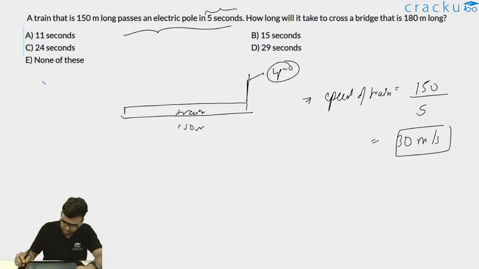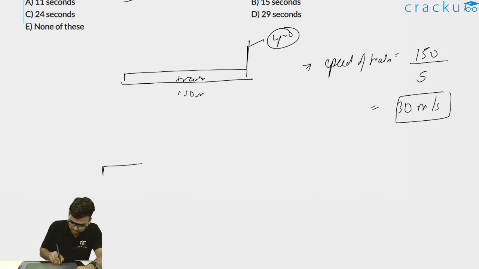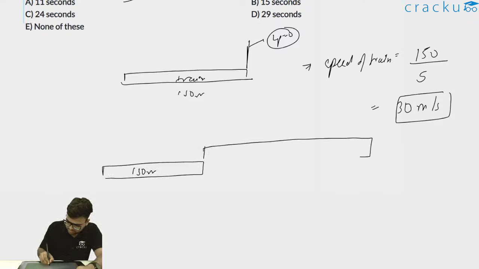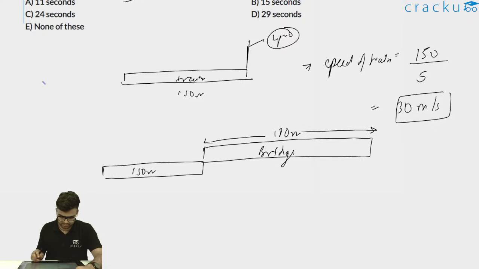Now we have how long will it take to cross a bridge that is 180 meter long. Now the same train, which is 150 meter long, is passing a bridge which is 180 meters long. Now the train is 150 meter long and the bridge is 180 meter long.